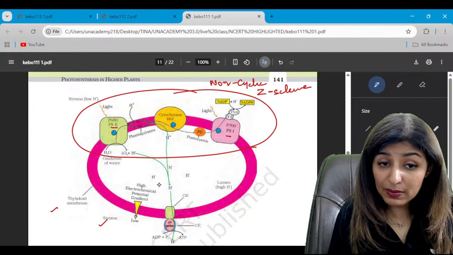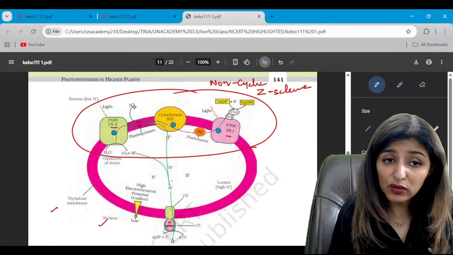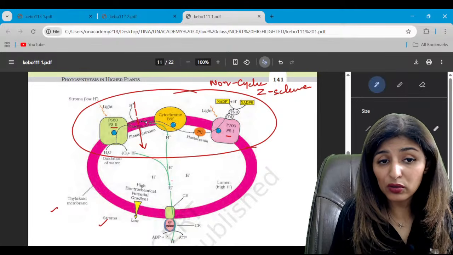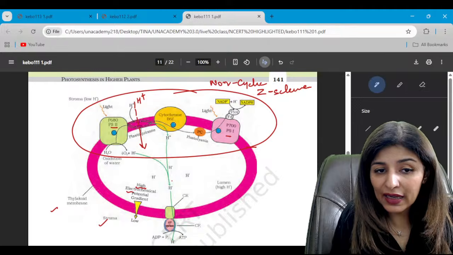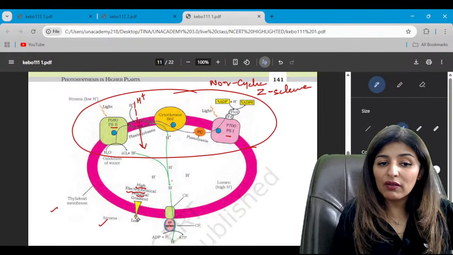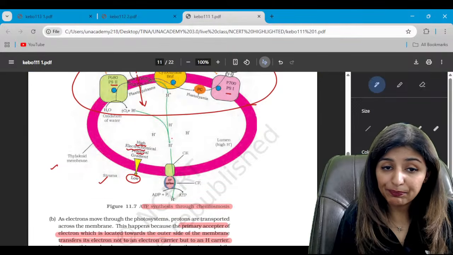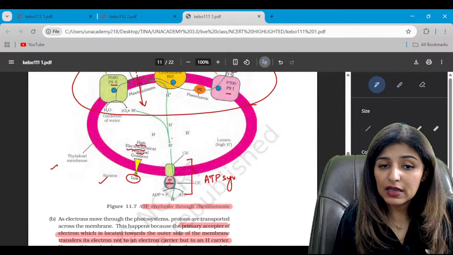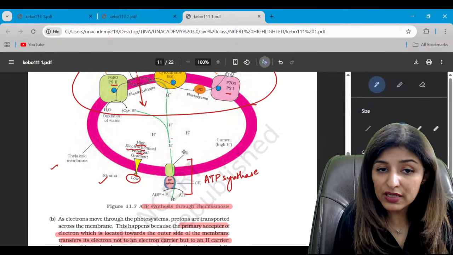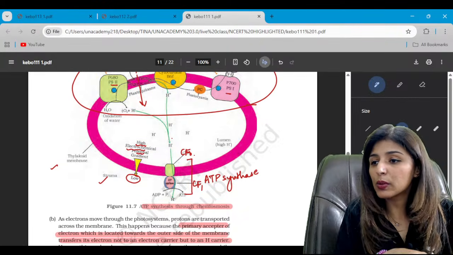Now, because of water splitting, there are so many H positive ions. Also plastoquinone, which is a hydrogen carrier, proton carrier, is pumping protons from stroma into the lumen. So the lumen will have high electrochemical potential, while the stroma will have low. So H positive ions will move out through this. This is called ATP synthase. Now ATP synthase has two components, CF0 and CF1. CF1 is towards the stromal side. CF0 is embedded within the thylakoid membrane.